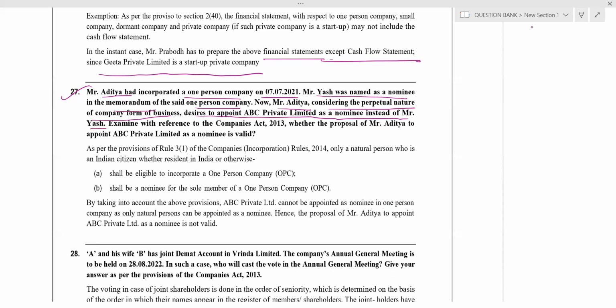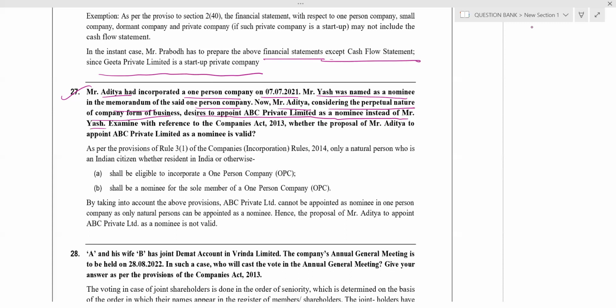See, I assume myself as Aditya. I have incorporated OPC on 7/7/21. Then I have to appoint a nominee also. Okay, I am appointing Yash as nominee. Then suddenly I consider perpetual nature. And what I am thinking, instead of Yash, I want to incorporate a company. Yash is an individual. Instead of Yash, I want to appoint a company as a nominee. Okay, that is the question. Can Aditya do so? Yes or no?